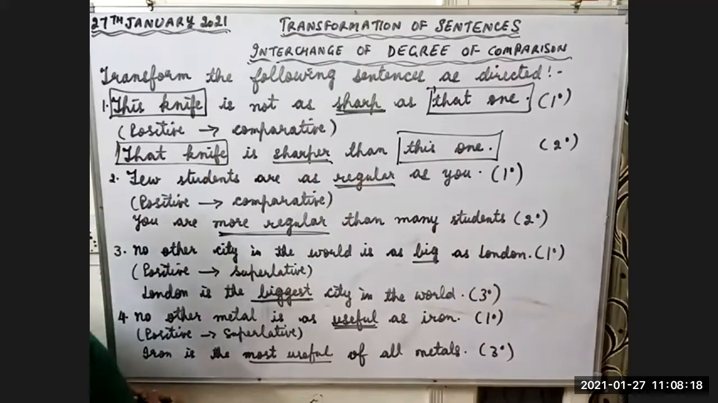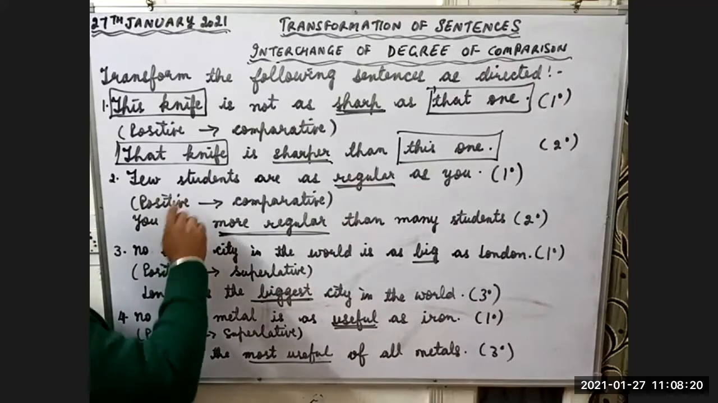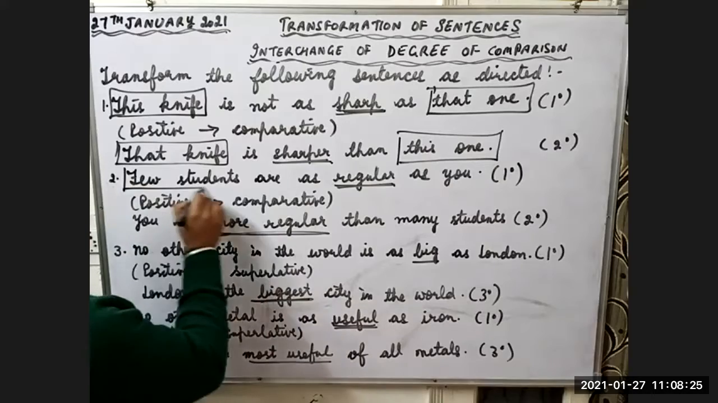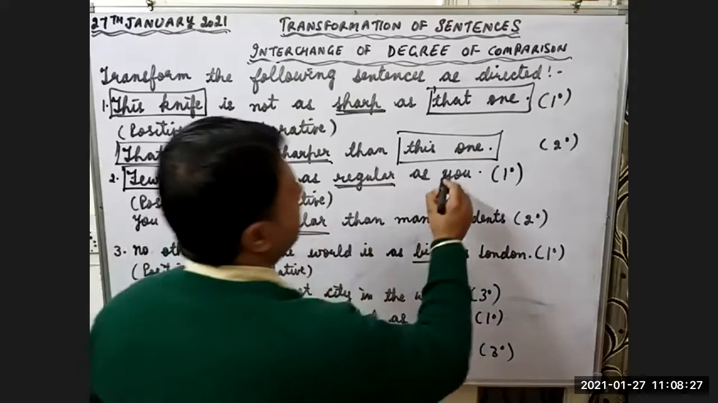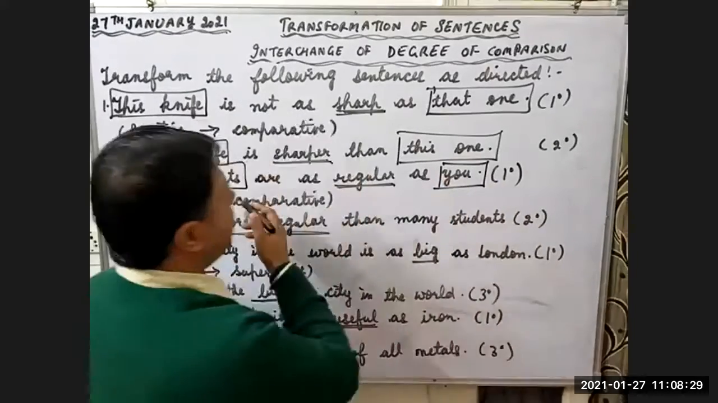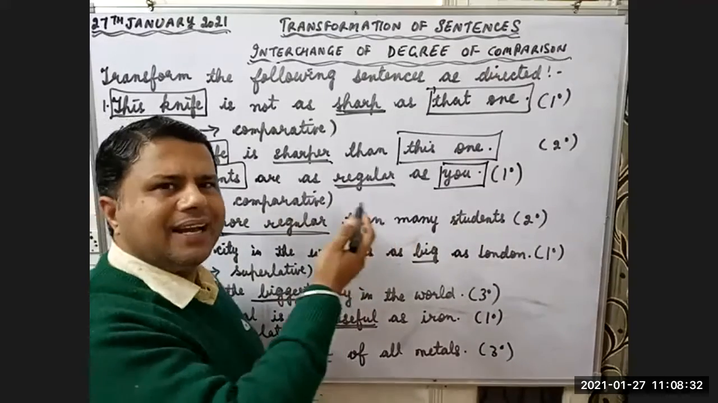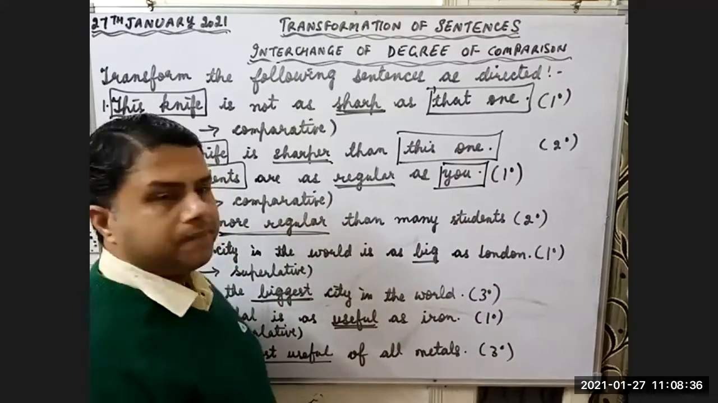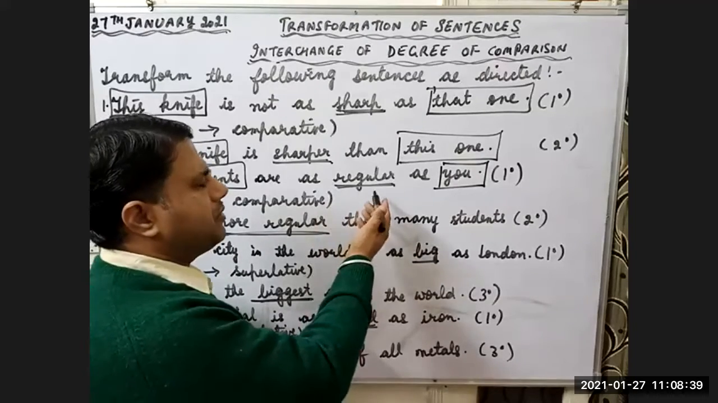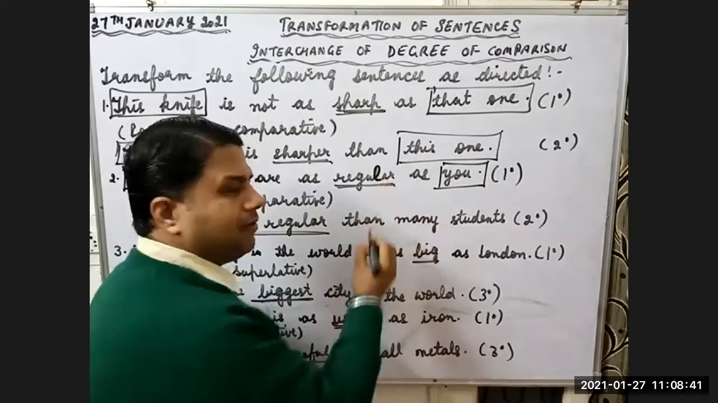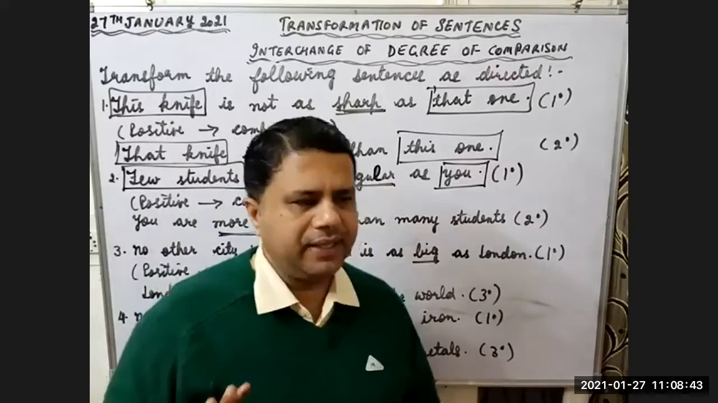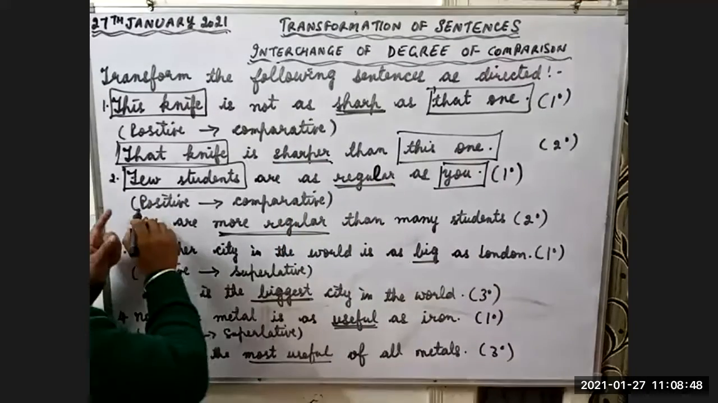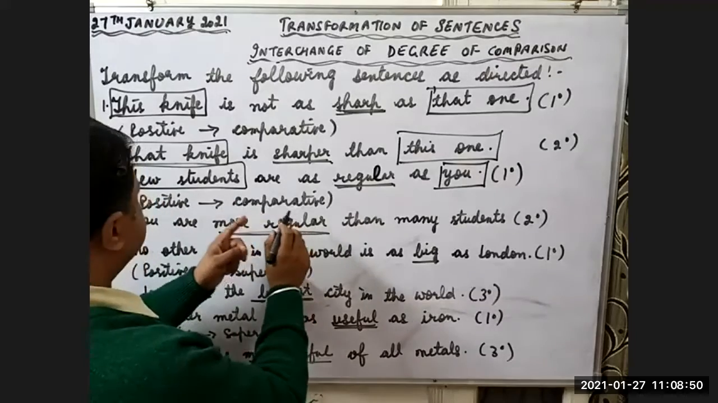Now look at the second sentence. Few students are as regular as you. So few students, we are comparing few students with you. But what is there? There is equality. They both are regular. Few students are also regular. You are also regular. So that's why we are using the word regular. Regular is first degree, positive degree, we are showing the equality. Now we are moving from positive to comparative.